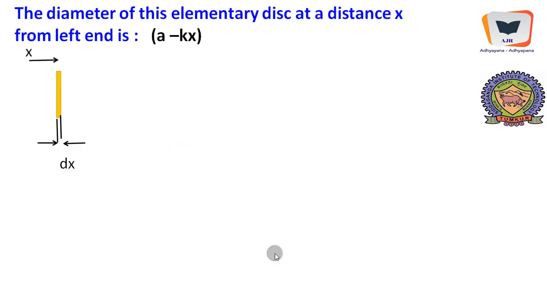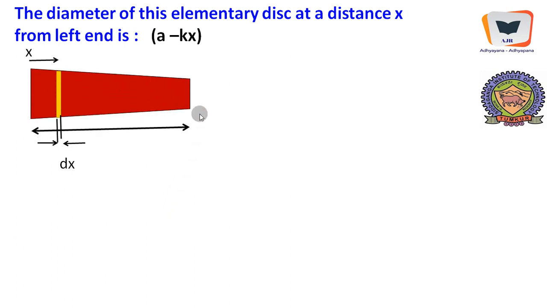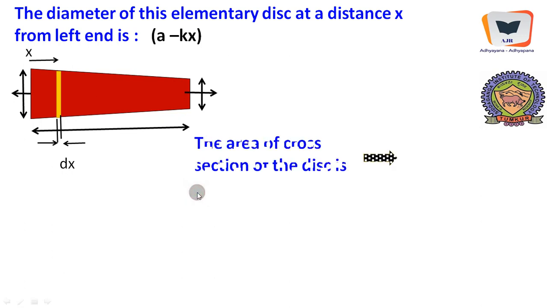That's all. The width of this elementary disk at a distance x from the left end is A minus kx. It cannot be A, it is something less than A. That something less comes from the unit change for the unit length into x, because we have moved to a distance x, and there we have considered a disk. And of course dimensions are written.